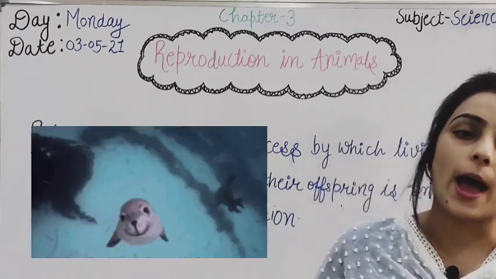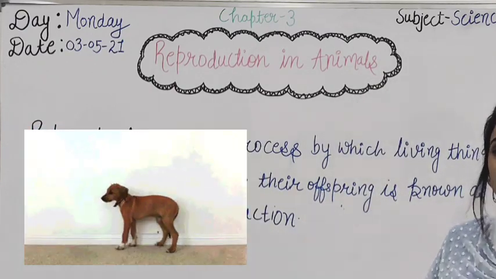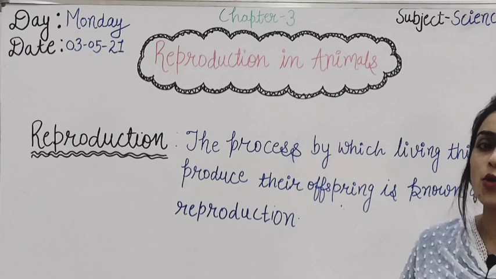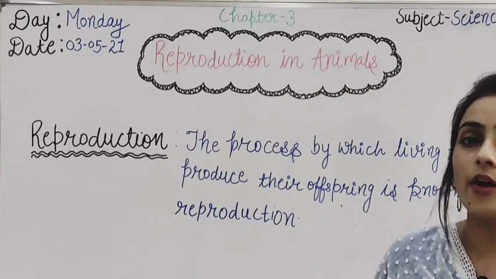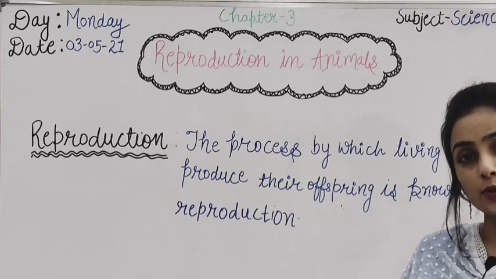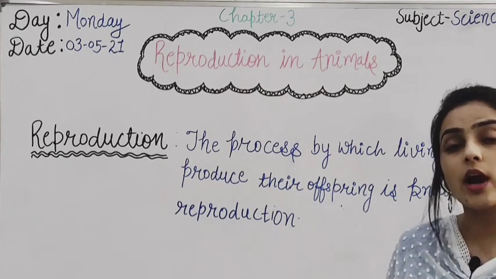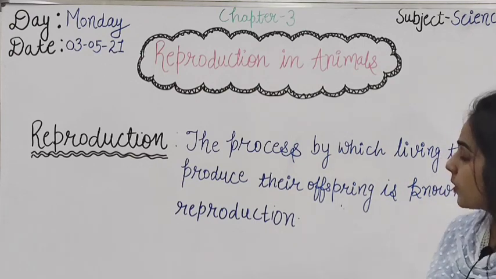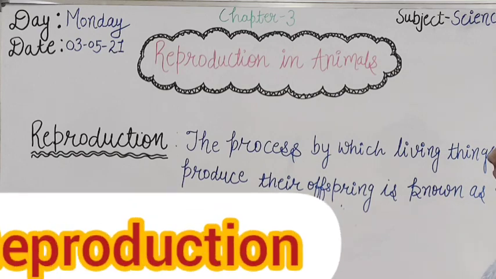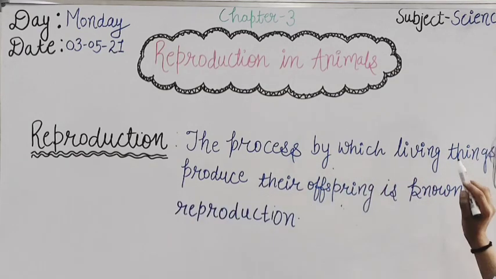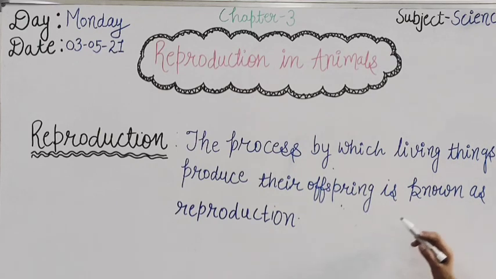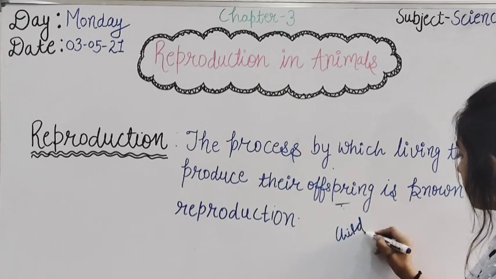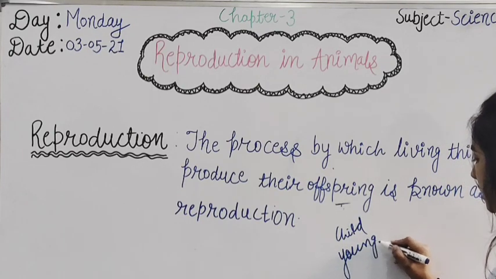Animals can live happily all their lives, growing, eating and moving around. But if they don't produce more of their own kind, they will have nobody to represent them in the future. So in order to continue that race, animals produce their young ones. The process by which living things produce their offspring is known as reproduction. Offspring means child or young ones.